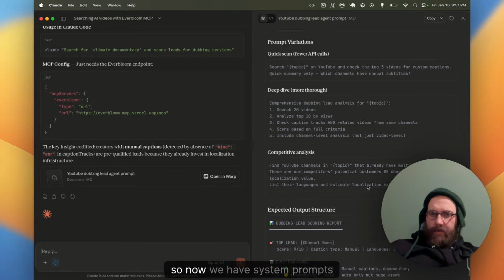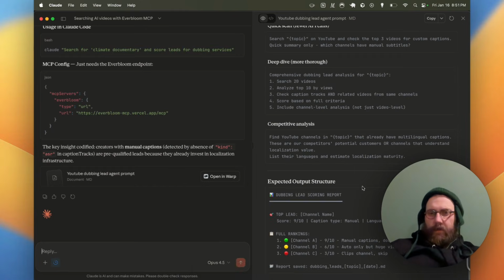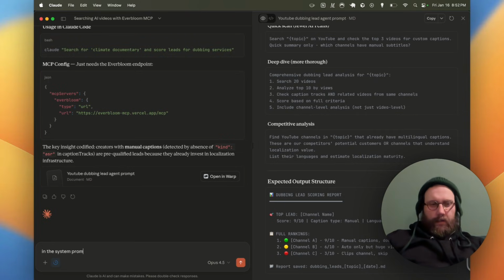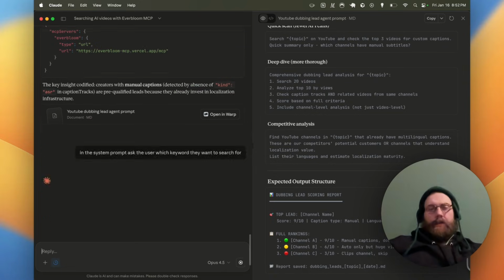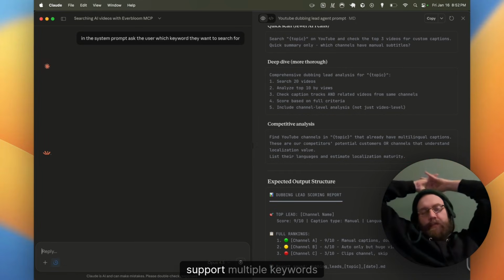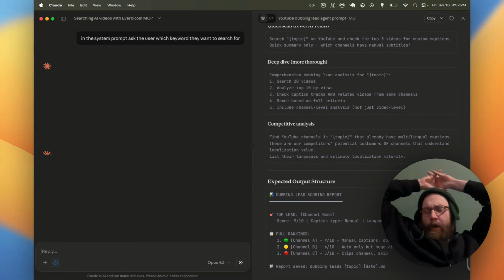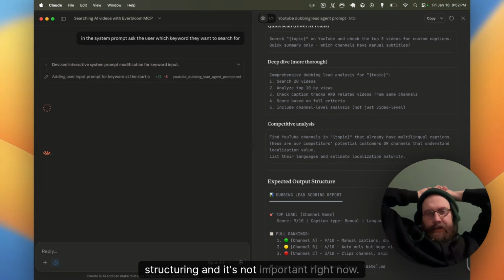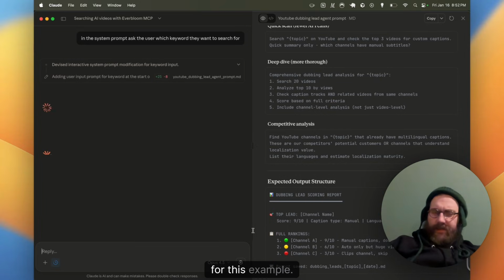All right, so now we have the system prompt, and what I said was, in the system prompt, ask the user which keyword I want to search for. Also, now we'll do that later. So essentially what I wanted to say is to also support multiple keywords, but I think that will require a bigger structuring. It's not important right now for this example.